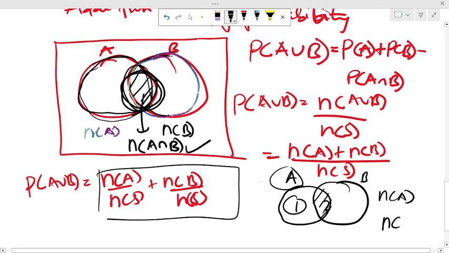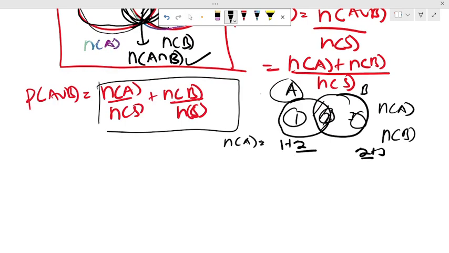And if I write the number of outcomes of B, and let's say this one is 3, it also involves 2 and 3. So for N of A, we have 1 plus 2, and for N of B, we have 2 plus 3. You see, region 2 is inside 2 times. So we need to remove 1. That's why we have to subtract.